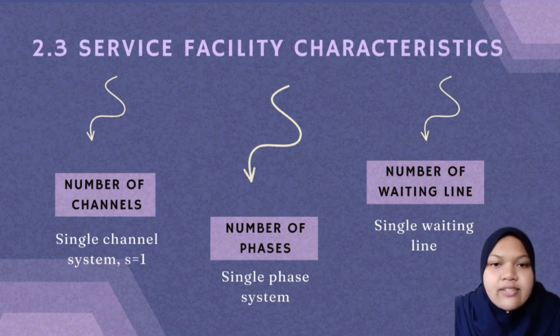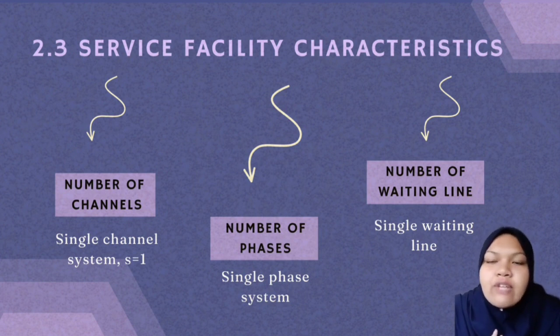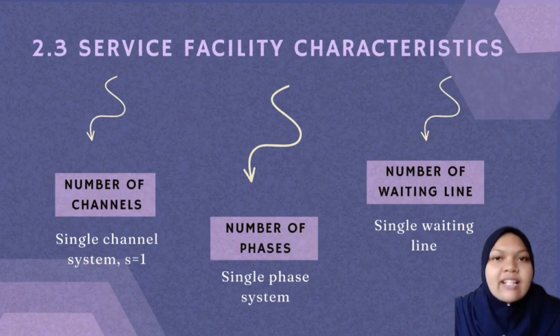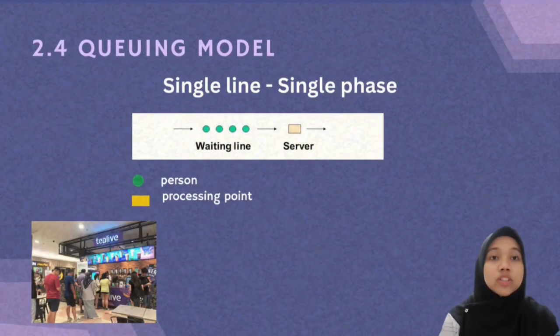We have three characteristics here, which are number of channels, number of phases, and number of waiting lines. The first one is number of channels. We have a single channel system, which is S equal to 1, and for number of phases, a single phase system, and the last one is number of waiting lines. It is still a single waiting line because we chose a single server, so the number of channels, phases, and waiting lines is still single.